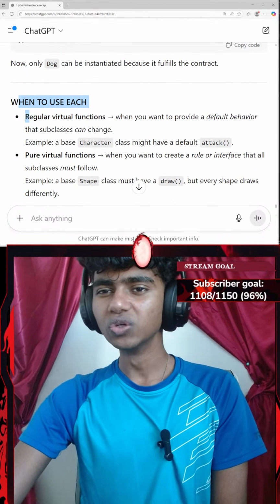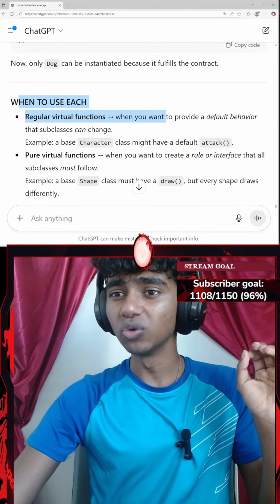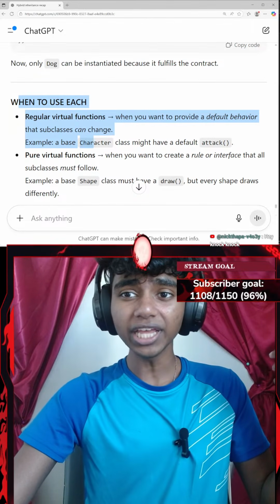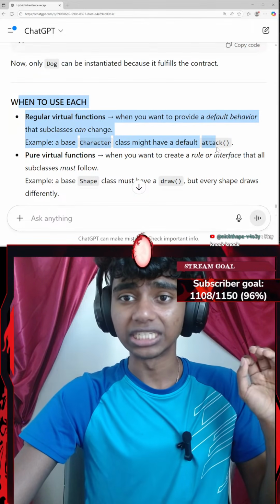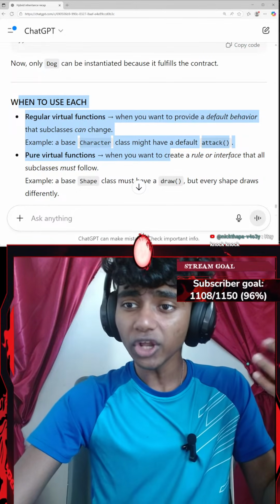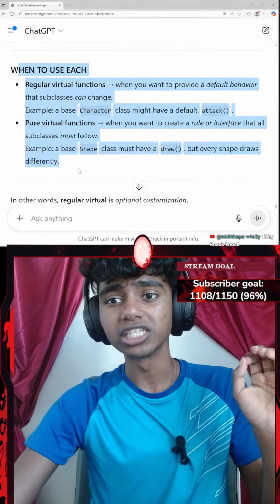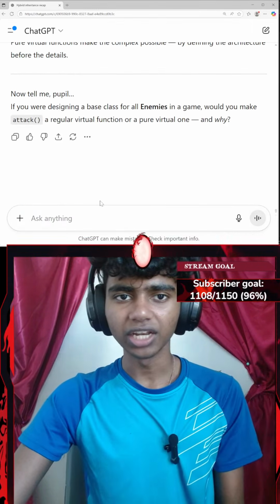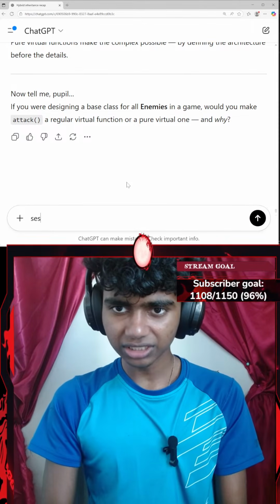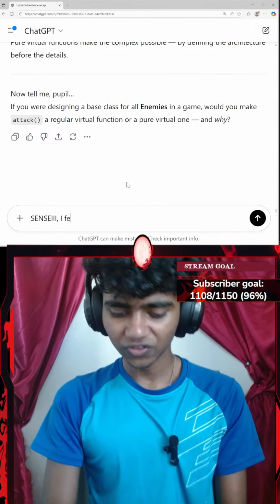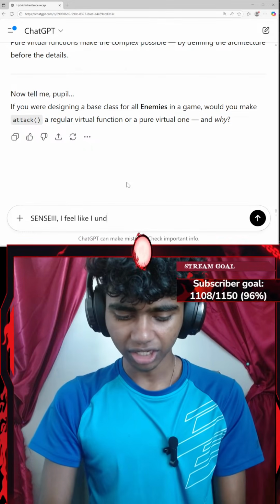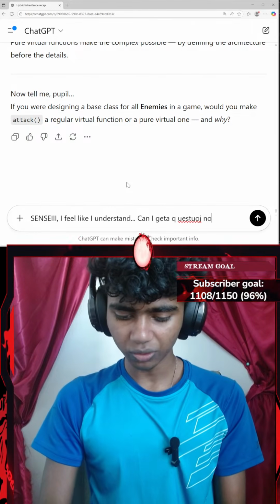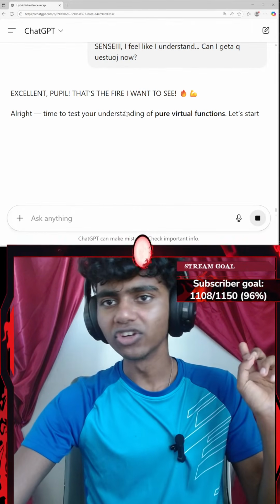When to use each: regular virtual functions when you want to provide a default behavior that subclasses can change. Example, a base character might have a default attack. Pure virtual functions when you want to create a rule or interface that all subclasses must follow. Oh, okay. Guys, I think I'm ready. I feel like I understand. Can I get a question now? I think I'm honestly ready for the question.